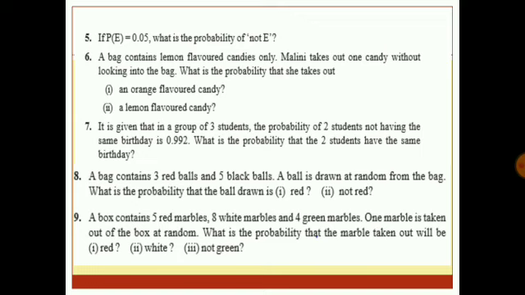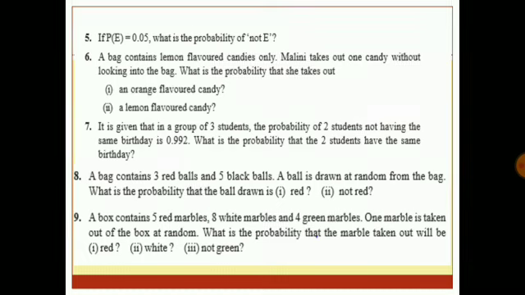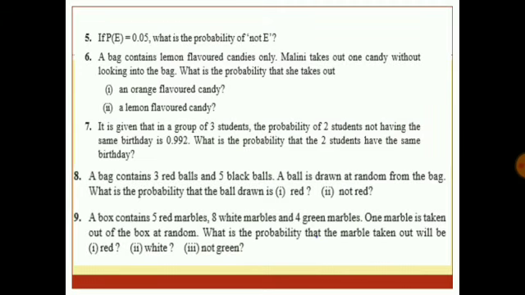A box contains 5 red marbles, 8 white marbles and 4 green marbles. One marble is taken out from the box at random. What is the probability that the marble taken out will be of red color? So the probability of getting a red marble is what? It is equal to how much? The total number of marbles if you see is 17. So the probability of getting a red marble becomes 5 upon 17. Probability of white marble comes out to be 8 upon 17. Probability of not green means 1 minus the probability of green, that is 1 minus 4 upon 17, which is equal to 13 upon 17.